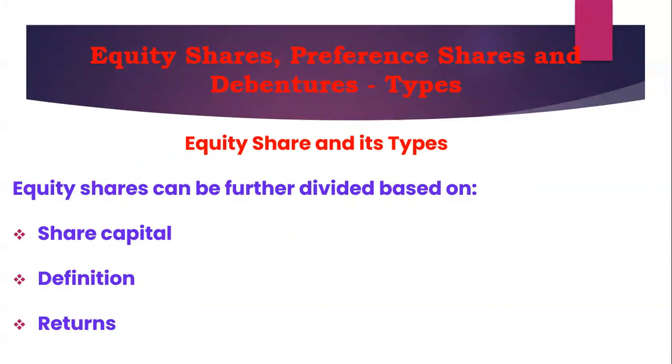Equity shares are also known as ordinary shares. They are shares issued by a particular company. Of course, equity shares are transferable and are traded actively by investors in the stock markets. Equity shareholders are not only entitled to get dividends, but also entitled to voting rights in the company's decision making.